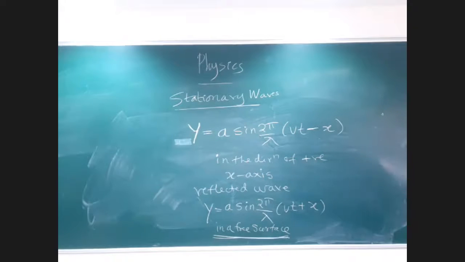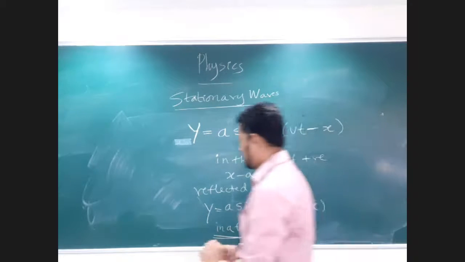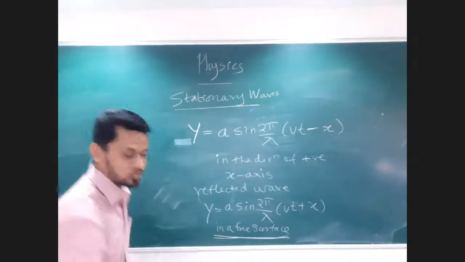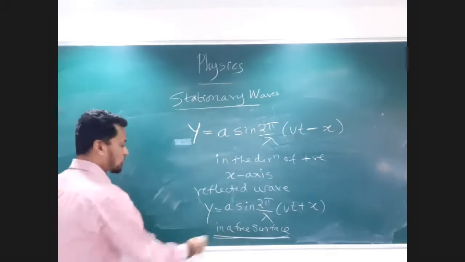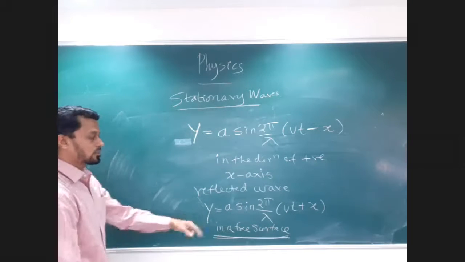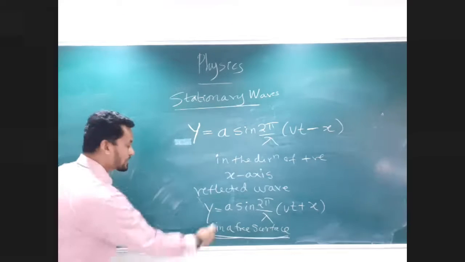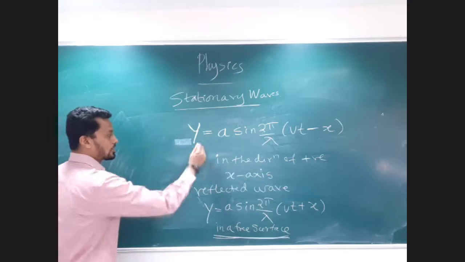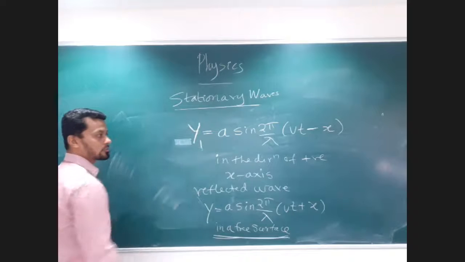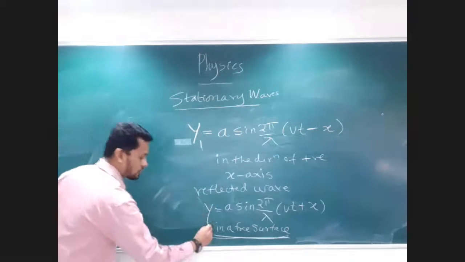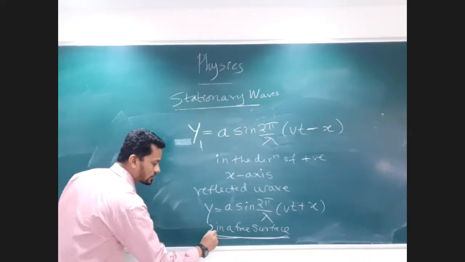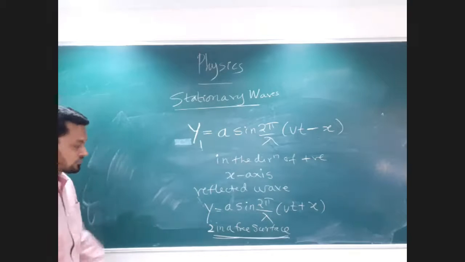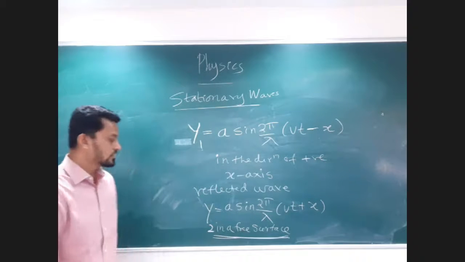All right. When that is done, let me tell you, if the reflection over here is taking place not from a free surface but from a rigid surface, how will this equation transform? Let's say I have y1 as the displacement of my incident wave, and y2 is the displacement of my reflected wave from a free surface.